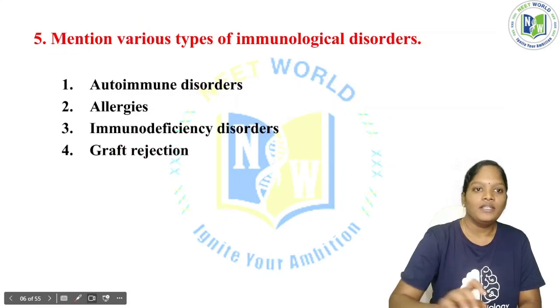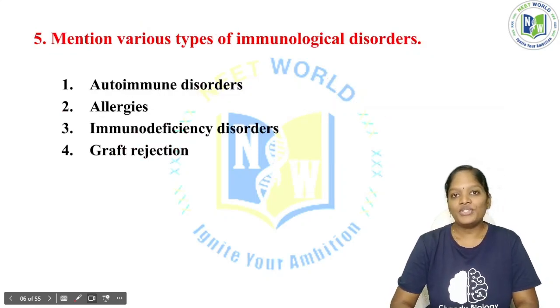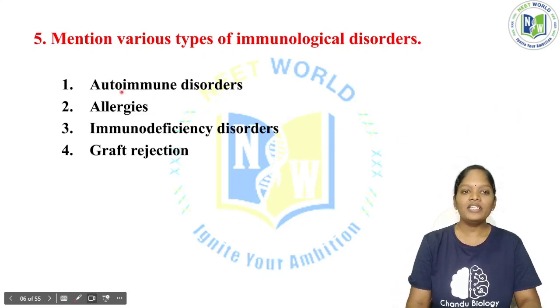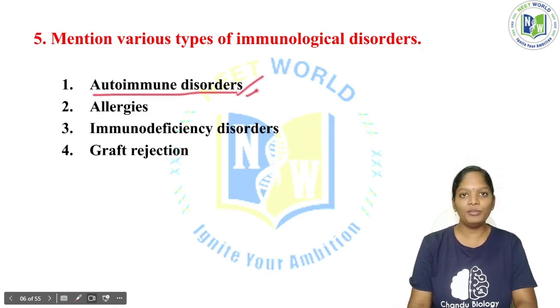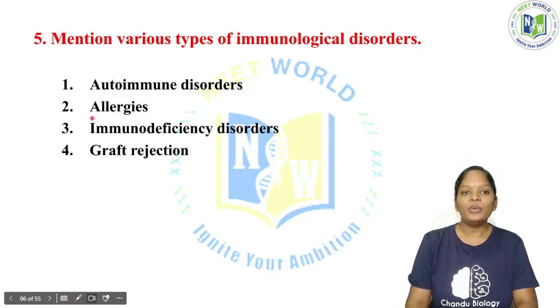Okay, the next question is, mention various types of immunological disorders. You should know what the immunological disorders are. If the immune system is not functioning properly, it leads to disorders. The first disorder is autoimmune disorders. Now, what is meant by autoimmune disorders?